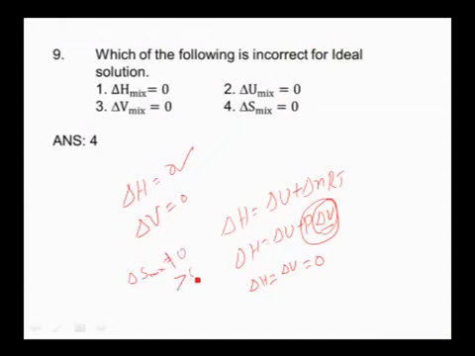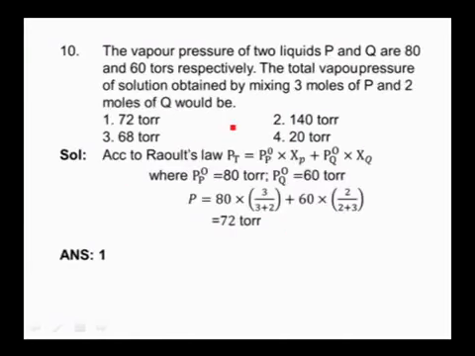That is, delta S is greater than 0. So the correct answer is delta S greater than 0. But here given option is delta S mixture is equal to 0. So delta S mixture is equal to 0 is the incorrect for ideal solutions. So our answer is fourth option. And come to the next one.